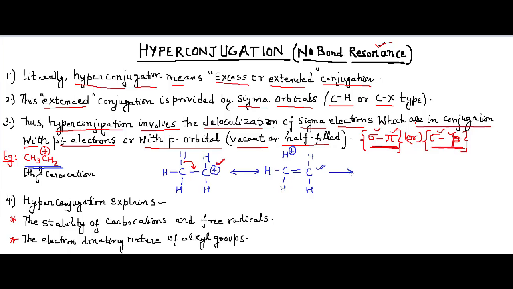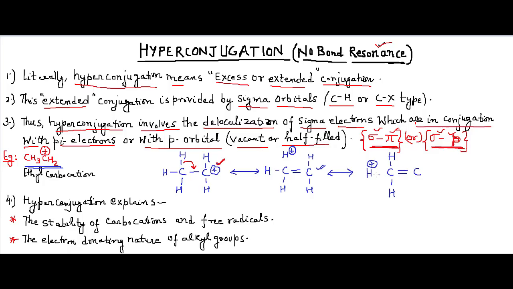Then the next hyperconjugation structure is with the other hydrogen which is attached to the carbon next to the positively charged carbon. Like this, and again the non-bonded hydrogen carries the positive charge.